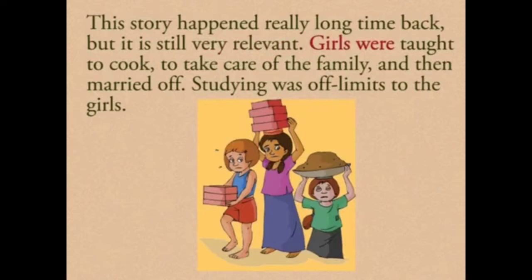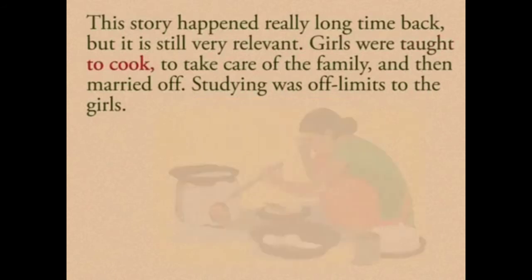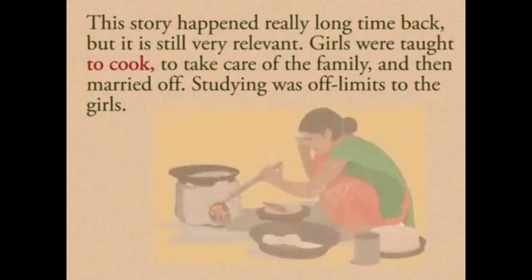Along with that, studies were off limits. The girls were not allowed to study. Why? Because they were taught to cook and take care of the family. This was the main reason.